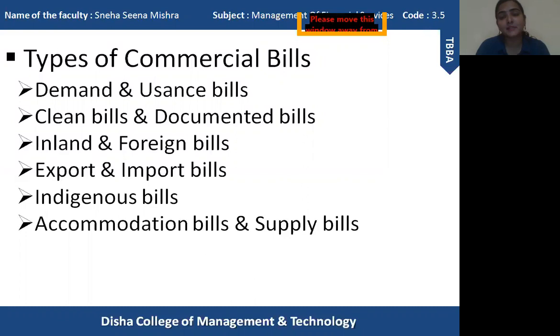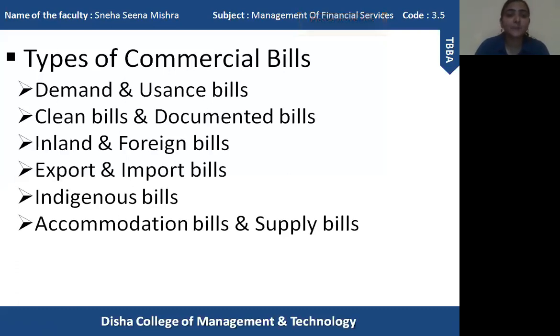These supply bills can neither be discounted nor do they have any kind of documents attached to them. So supply bills are basically drawn by the suppliers who provide goods and certain services to the government. Whereas accommodation bills do not arise due to a genuine transaction. They arise so that they can provide mutual financial benefit to both the parties. It can be discounted on the due date or before the due date.